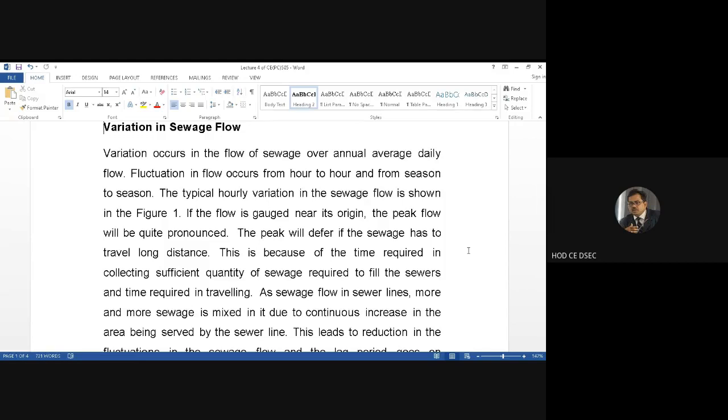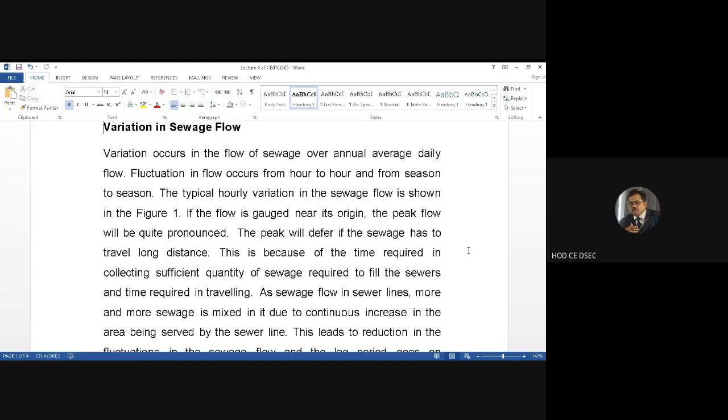And then we saw that there is a certain unaccounted portion of the wastewater which has to be added to the accounted quantity for finding out the quantity estimate in our design of the sewerage.